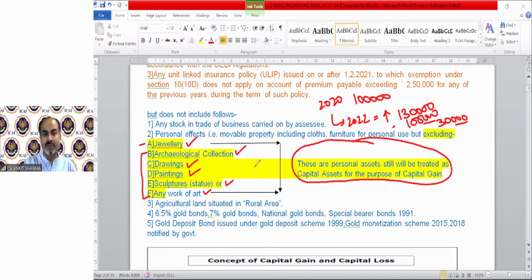So on transfer of these assets, capital gain provision will be applicable. Other than these 6, if it is personal and movable, there will not be any capital gain chapter applicable because these are not capital assets. Clear? So there is jewelry, we all know the meaning, archaeological collection, which are kind of antiques, drawing and painting, whose value increases with time, and sculpture or any work of art.